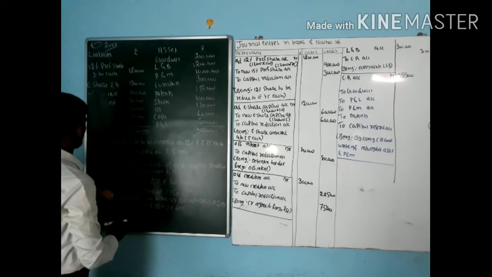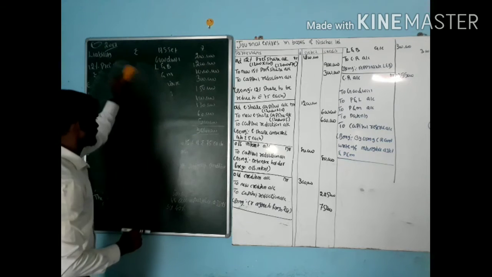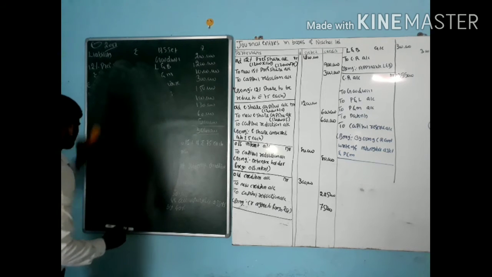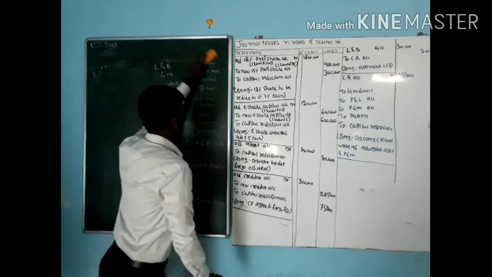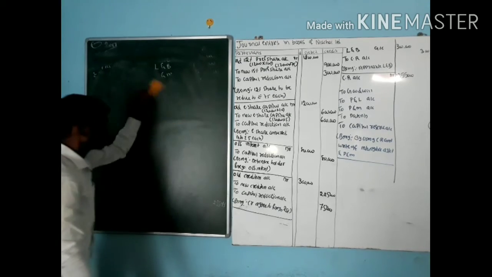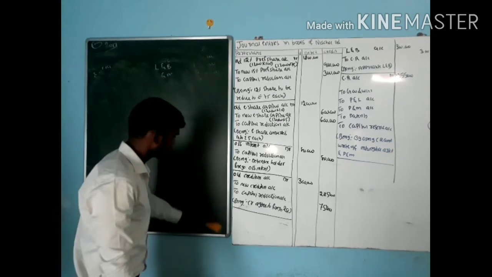Now, by using these journal entries, we have to prepare the balance sheet. See, the balance sheet we have to prepare not on the horizontal basis but on the vertical basis.